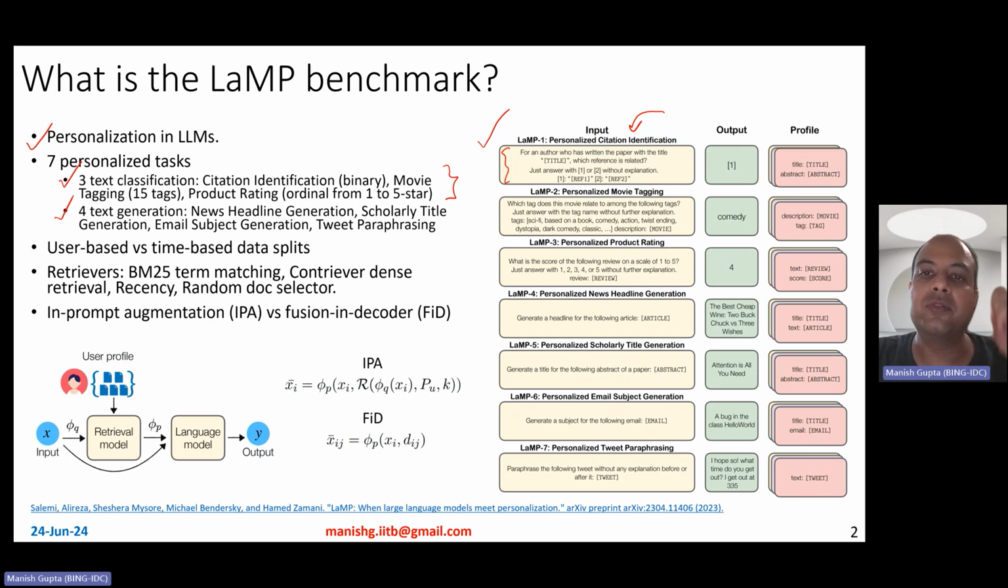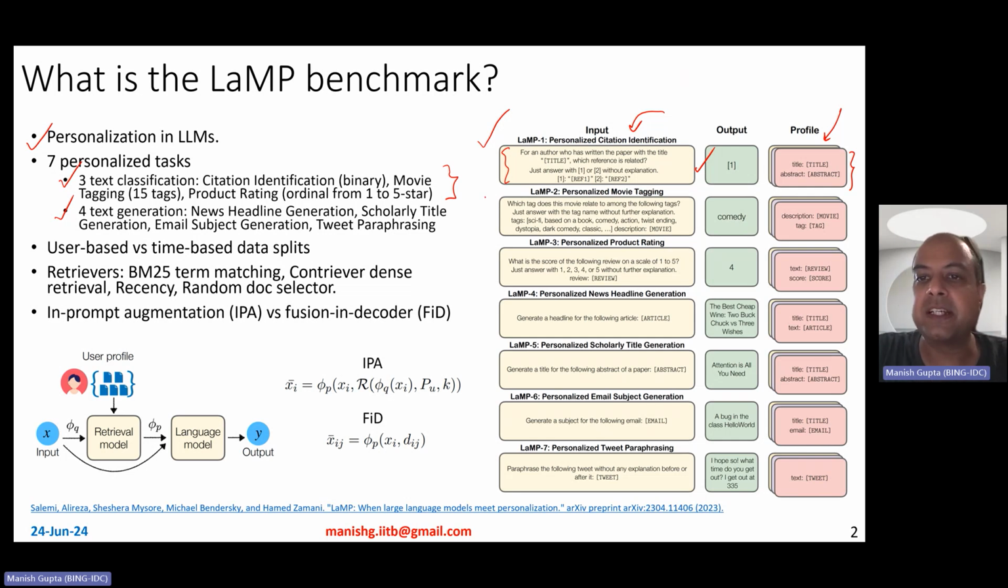The idea is to figure out which reference the author will cite. So the output expected is either 1 or 2, and the user profile that is used is basically the titles of the papers that the particular author has written and the abstracts of those papers. It's a binary classification task, so 1 or 2, right?